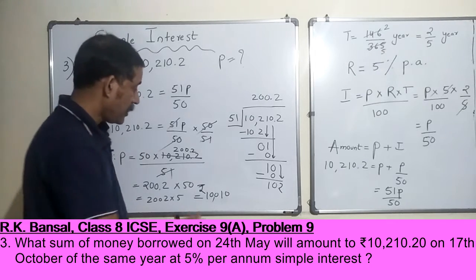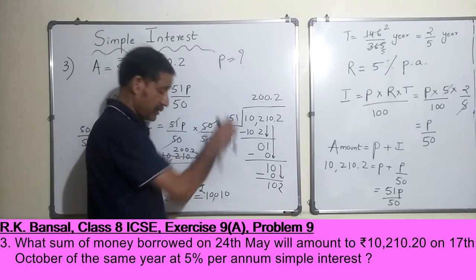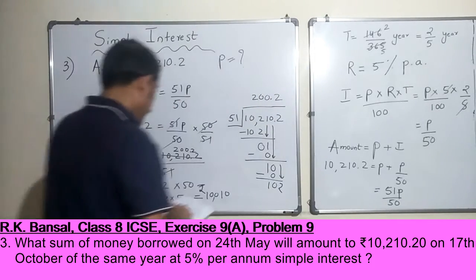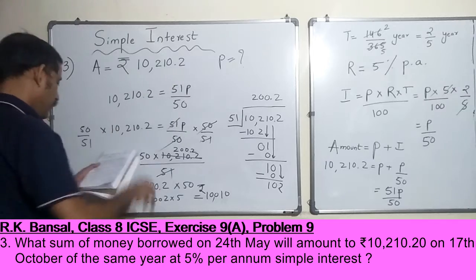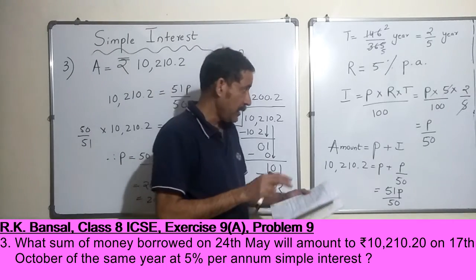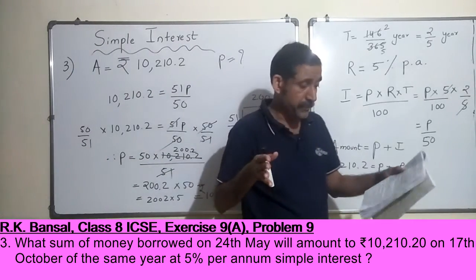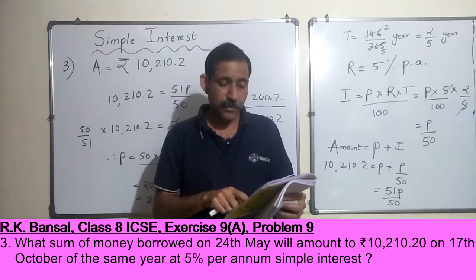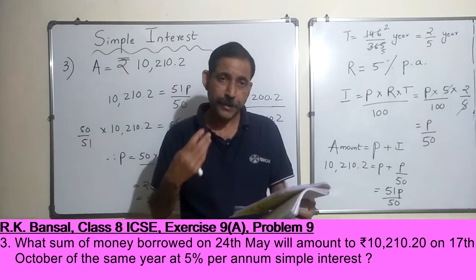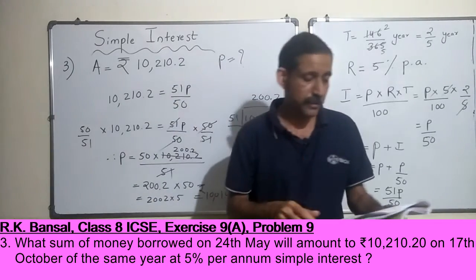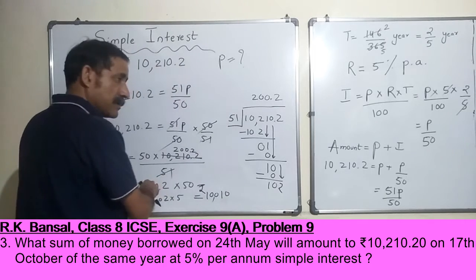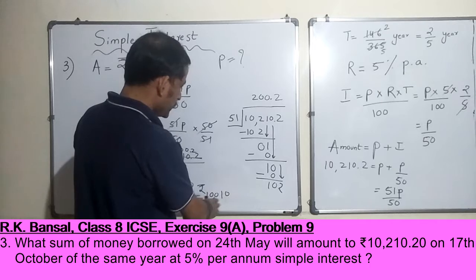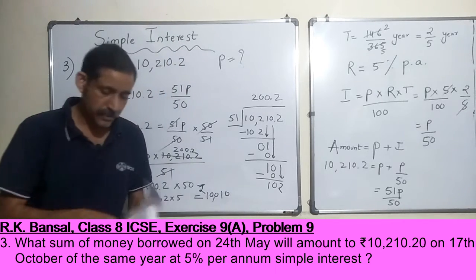So a principal of 10,010 rupees would amount to 10,210.2 in 146 days, the time period which was given, from 24th May to 17th of October, when borrowed at a rate of 5% per annum. Now that concludes. You can write down a one liner answer saying that yes, the sum of the money borrowed was 10,010 rupees. Okay, good.